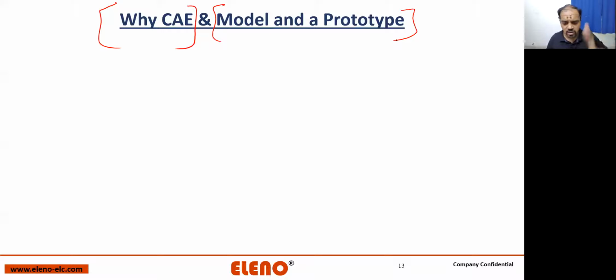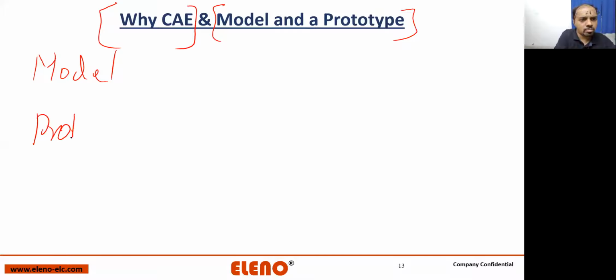The first important thing which we will understand is what is a model and what is a prototype. I will define only one. As we are engineers, we should only define one part. The other part should be reversed. If we remember both, we will get confused. Am I right, guys? If we try to remember both the definitions, we will just confuse ourselves and we will not be able to answer it, right? So make sure you are only remembering one.